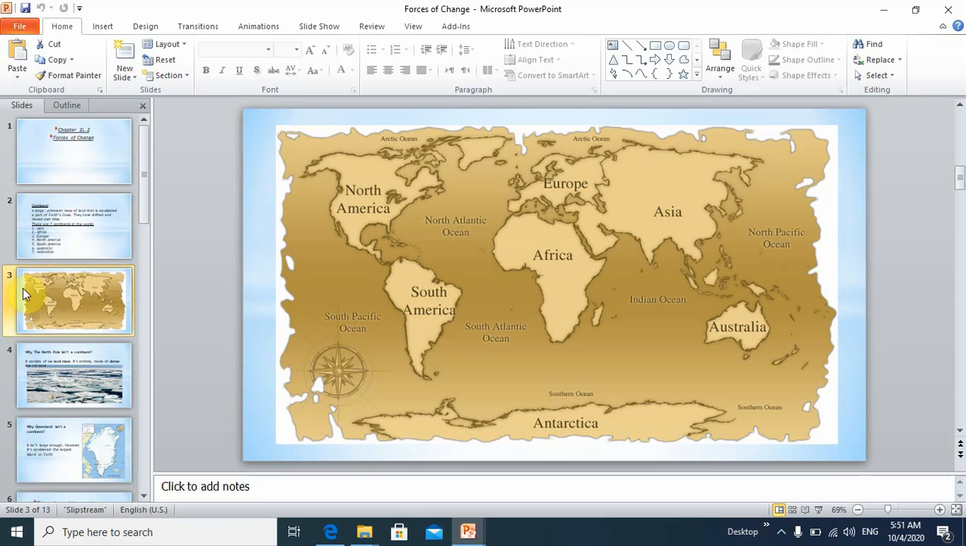Here is a map showing all the 7 continents. Here, as you can see, North America and South America. Here we have Africa, Europe, Asia. The small one here is Australia, and here we have Antarctica.